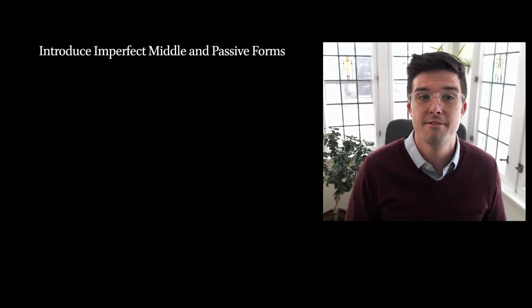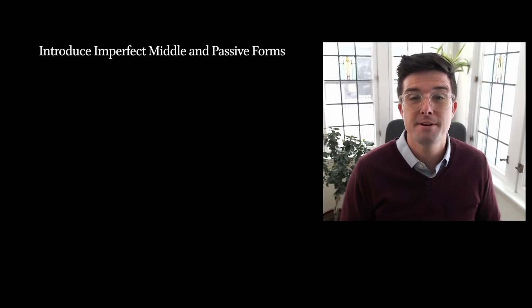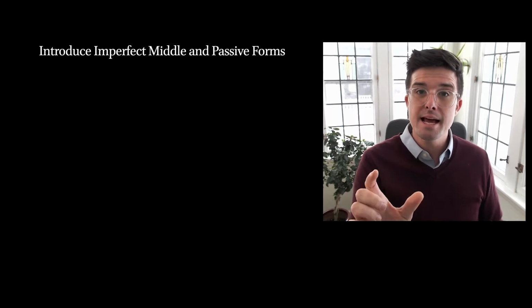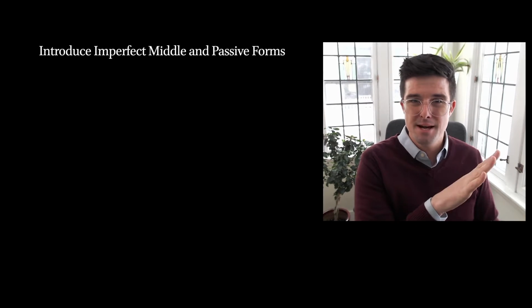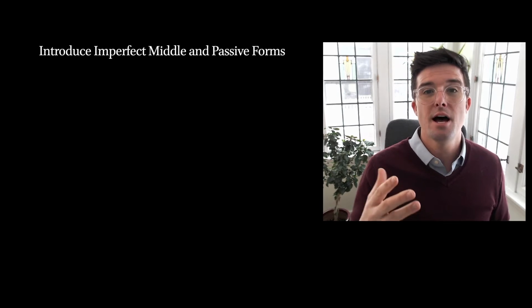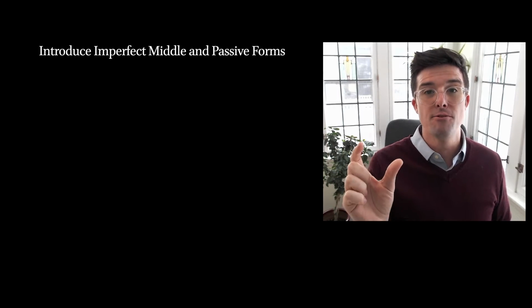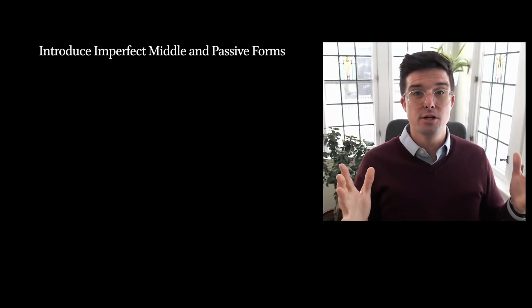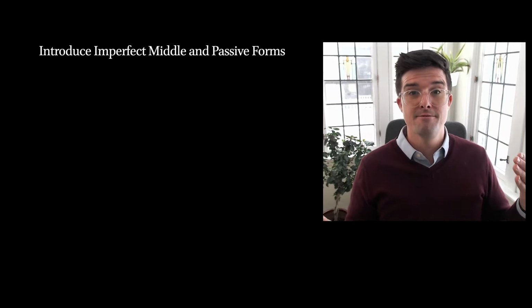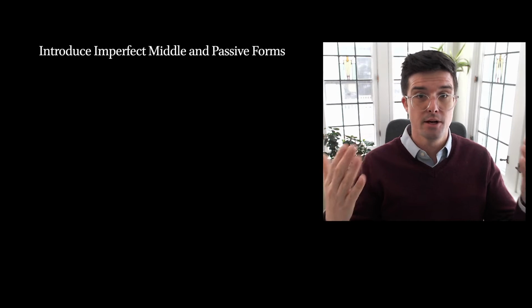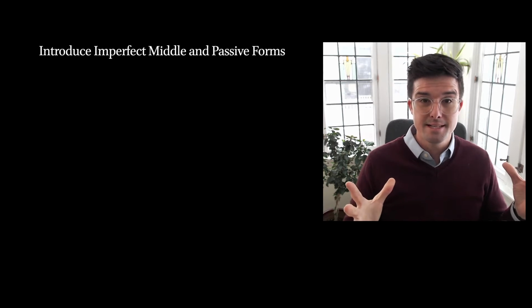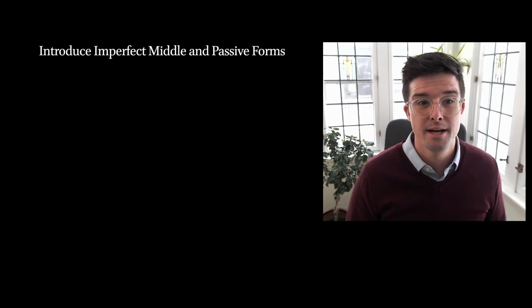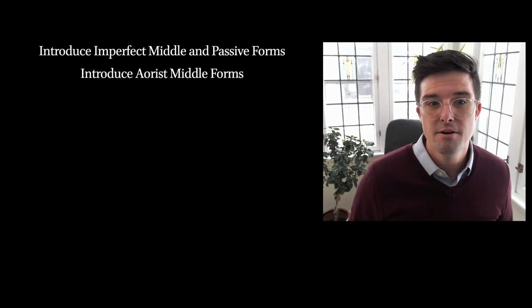But this week we have to introduce a couple more Greek indicative forms. First we're going to introduce the imperfect middle and passive. Just like the present tense, remember when we first introduced verbs, we talked about the present middle and the present passive, and we saw that they have identical forms. They look exactly the same, and we have to determine by the context of the sentence whether a verb is middle or passive. The same is going to be true for imperfect middle and imperfect passive: they look exactly the same, and by context we decide whether it is a middle voice verb or a passive voice verb.